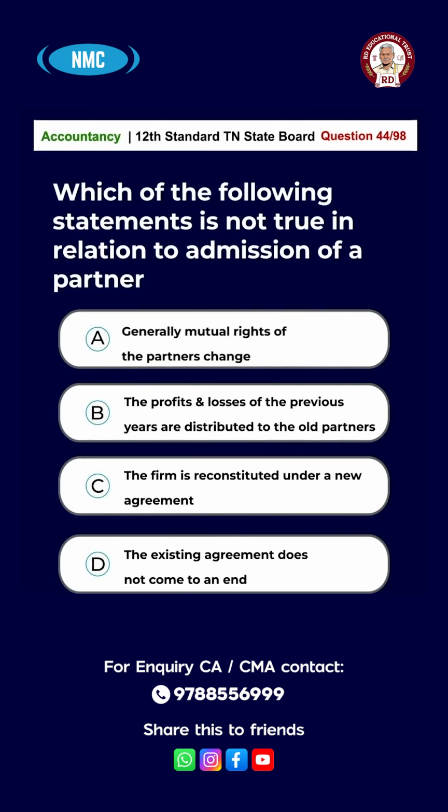Option A, generally mutual rights of the partners change. Option B, the profits and losses of the previous years are distributed to the old partners. Option C, the firm is reconstituted under a new agreement. Option D, the existing agreement does not come to an end. The answer is option D. The existing agreement does not come to an end.